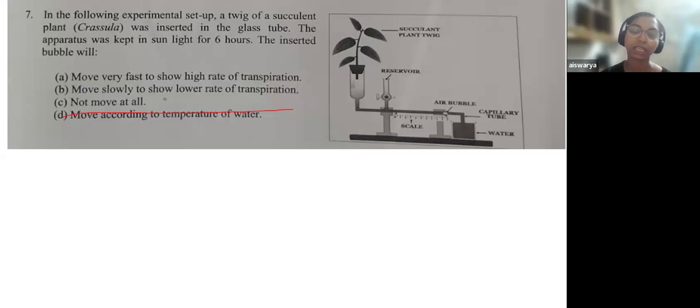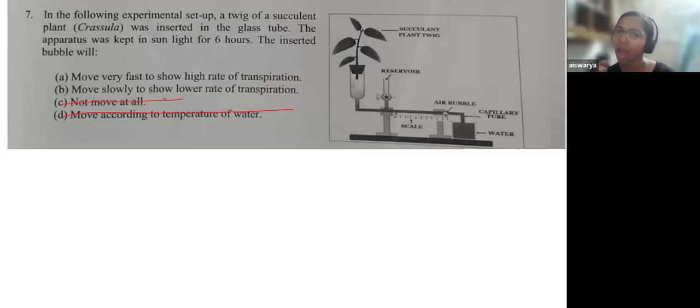So you will be thinking that it is a succulent plant and it is kept under sunlight for 6 hours, and there's a possibility that there won't be any kind of transpiration and the air bubble will not move. See, it cannot be said with 100% confirmation that there will not be any movement at all. What if it moves a millimeter? What if the air bubble moves 1 millimeter? You cannot say that it will not move at all. So that possibility can also be cancelled out. We cannot be 100% sure that the air bubble will not move at all.